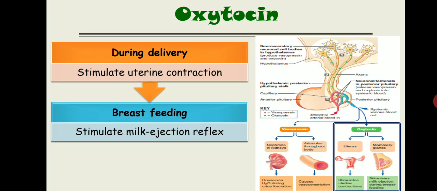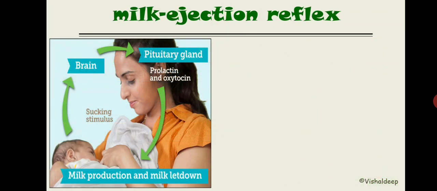Now what is the use of oxytocin in males? Right, this oxytocin basically contracts the vas deferens at the time of ejaculation. Now milk ejection reflex. What happens in the milk ejection reflex? There is a summary given in this diagram. You see, when the baby starts suckling, the impulse goes to the brain.